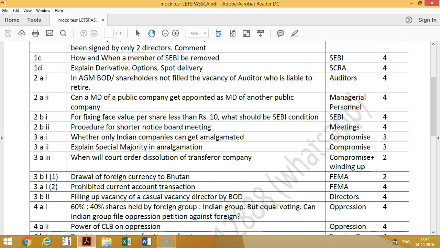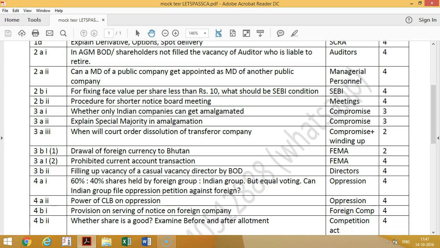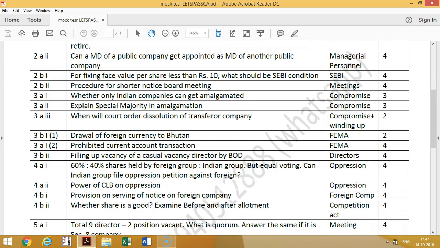Then third question, whether only Indian companies can get amalgamated. So you should say amalgamation is the right of a company. So even if it's not the object, it is not necessary for the company to be amalgamated only with an Indian company. Amalgamation can also be with a foreign company. So that's the answer. Then explain the special majority in the amalgamation business.